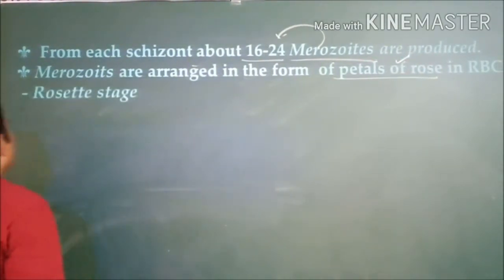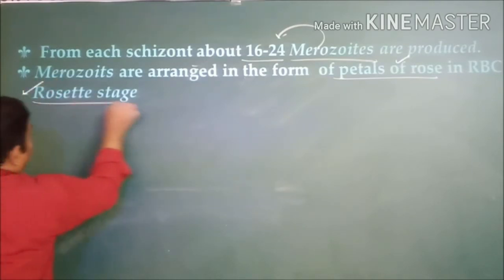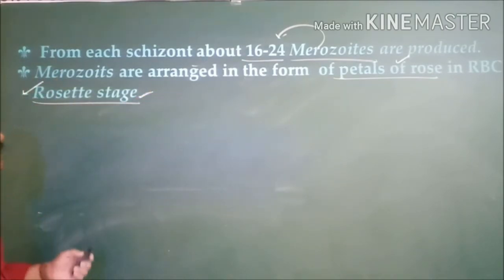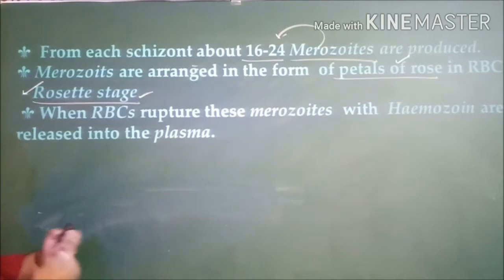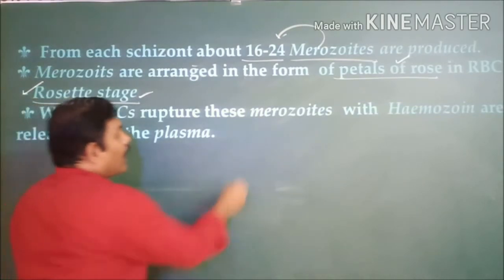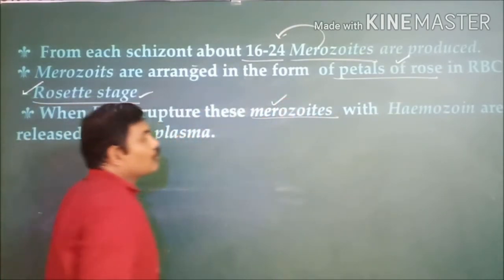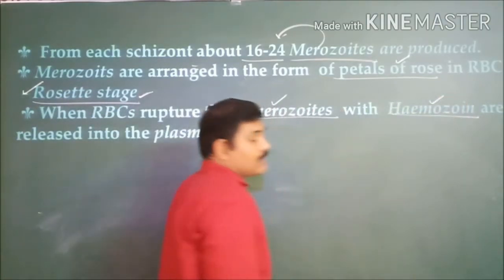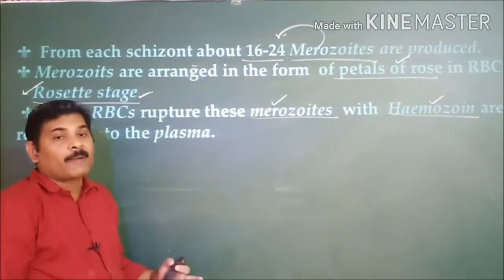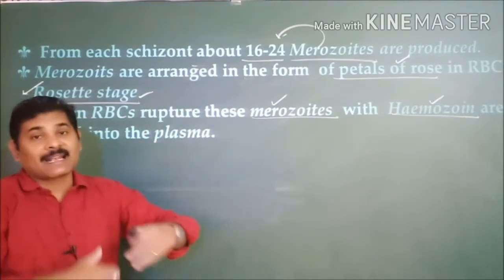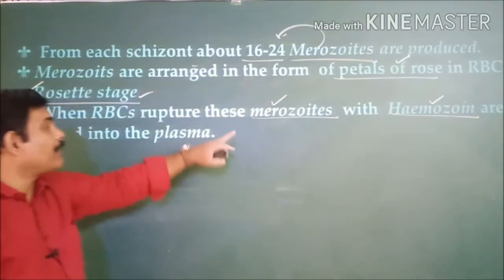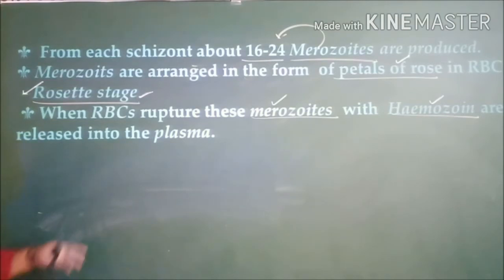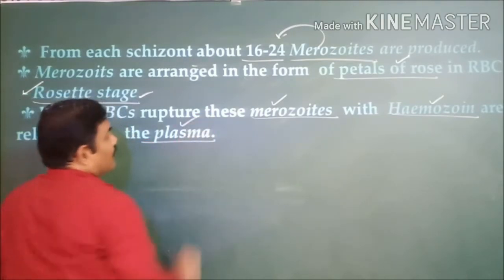That is the reason why we call it the rosette stage. Then the RBC ruptures, breaks down, and releases the merozoites, and even the hemozoin is released into the bloodstream after rupturing of the rosette stage as well as the red blood cells.